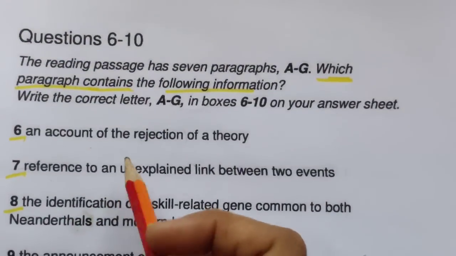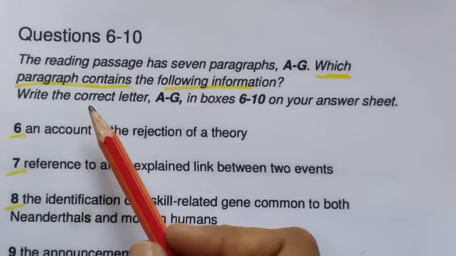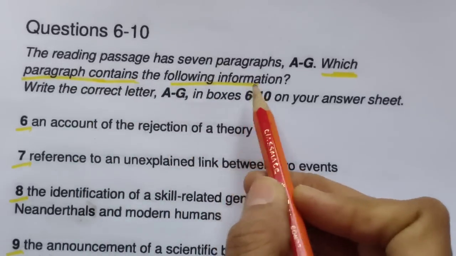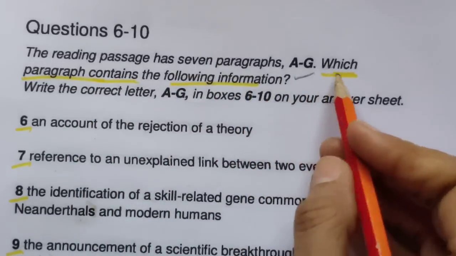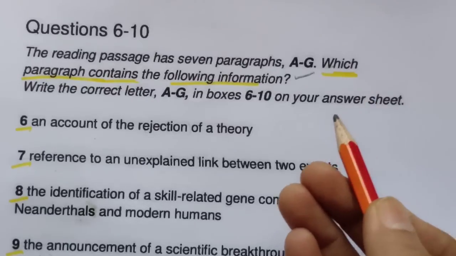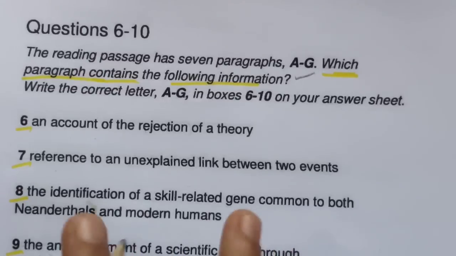The second type of question we have, this is one of the favorite questions nowadays. It is coming in the IELTS real actual exam. So which paragraph contains the following information? This question is always important. MCQ is also important. List of headings, true false not given, complete the summary or table. So basically these 5-6 kinds of questions are coming in your exam.